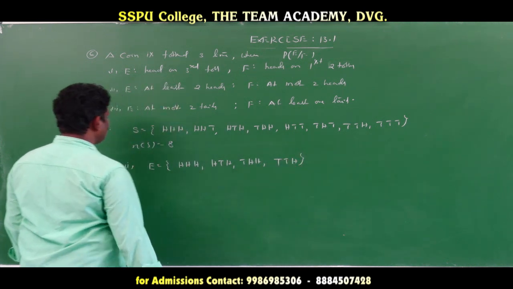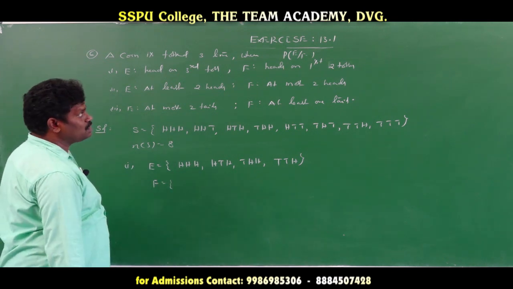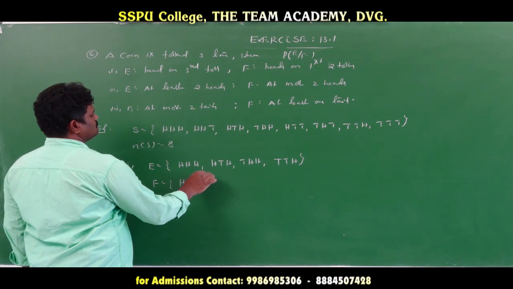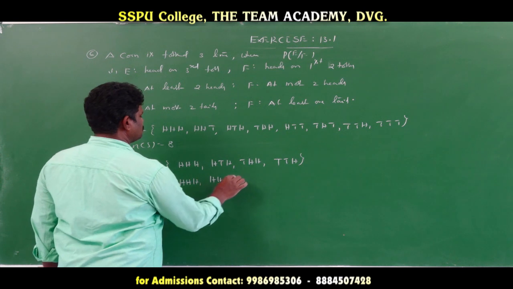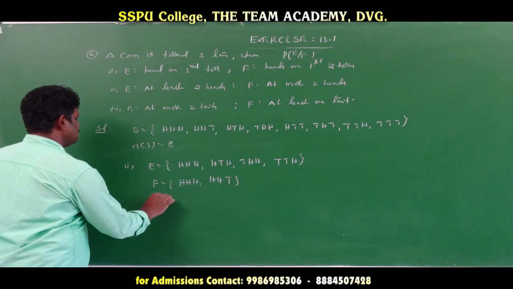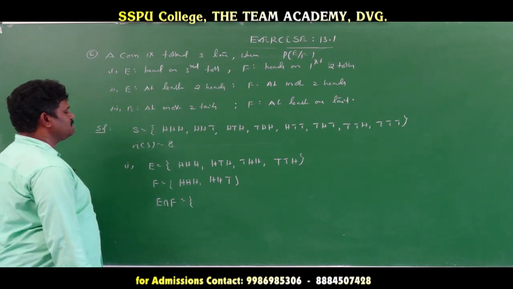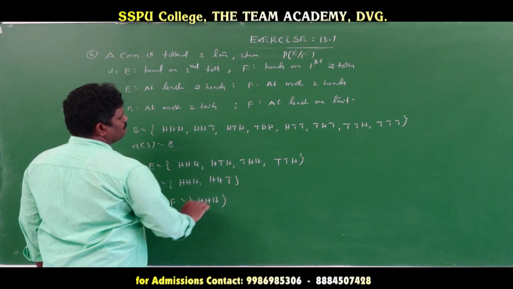Now if you want to find F, F is heads on the first 2 tosses, so HHH and HHT. Heads on the first 2 tosses, these 2 only. Then E intersection F is HHH, only 1 point there.